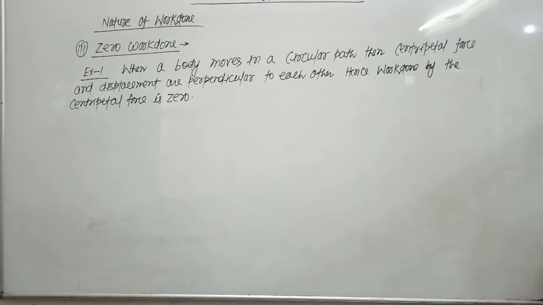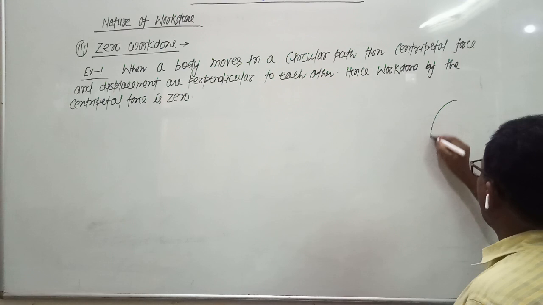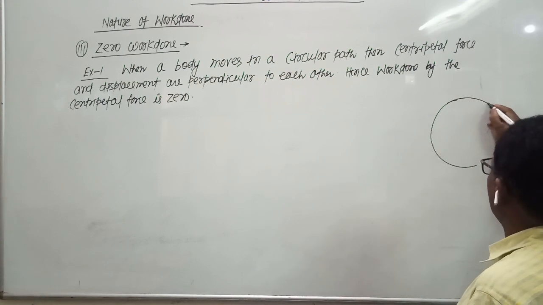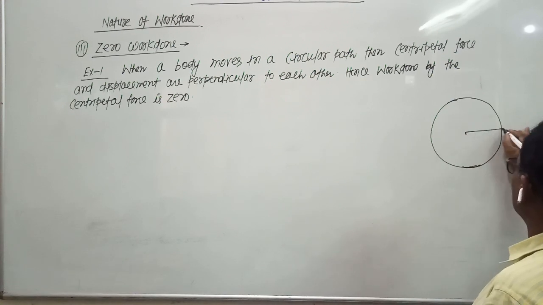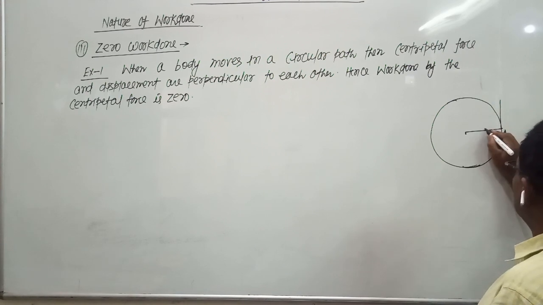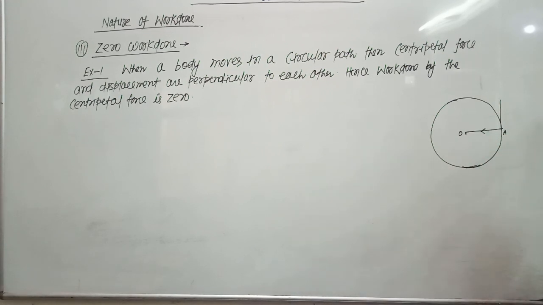When a body moves in a circular path, then the centripetal force acting and the displacement are perpendicular to each other. At point A, this is the direction of centripetal force Fc, and this is the direction of displacement along the direction of velocity.